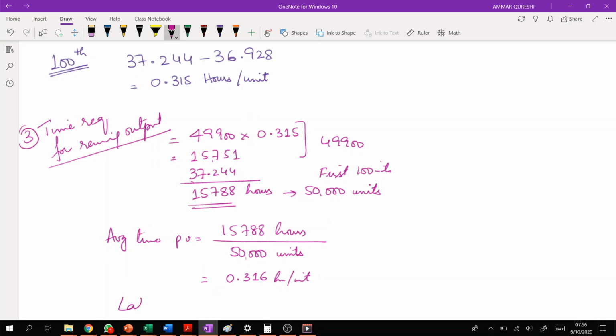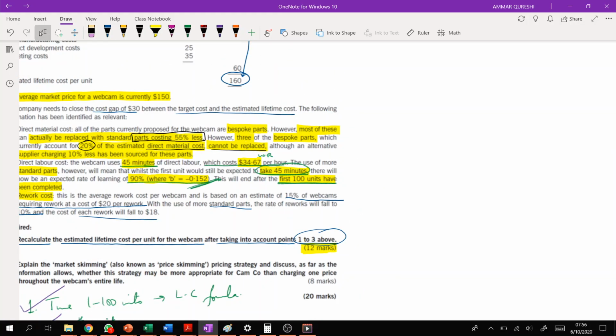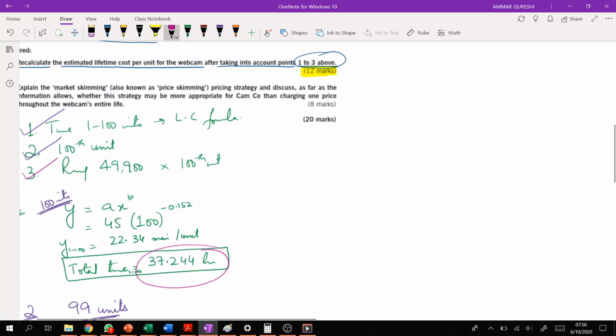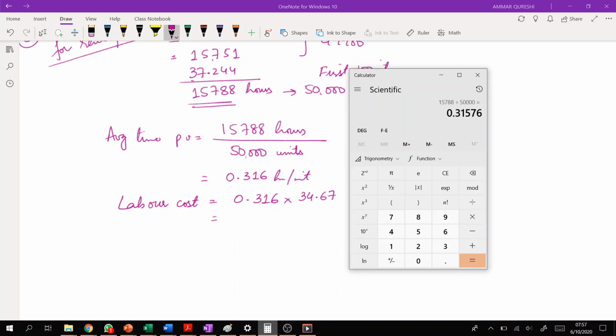Now for the labor cost, we have to multiply 0.316 with the wage rate. Now what is the wage rate? The wage rate is 34.67, right? So 0.316 multiplied by 34.67 makes 10.955, 10.96.